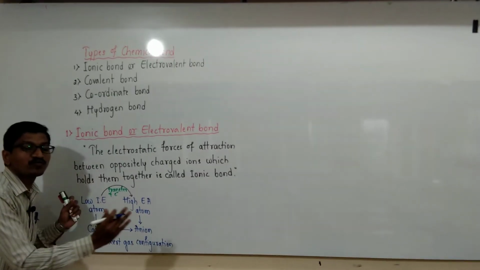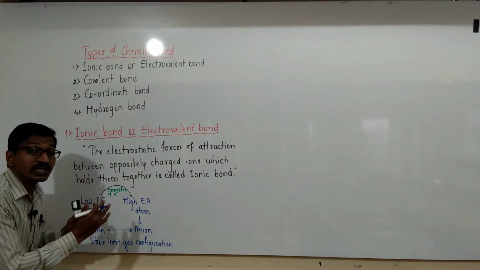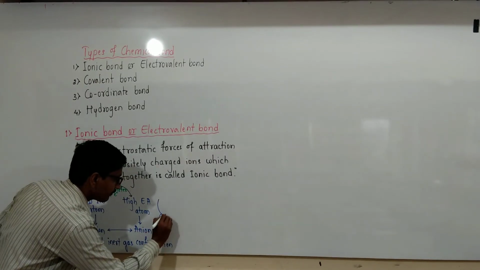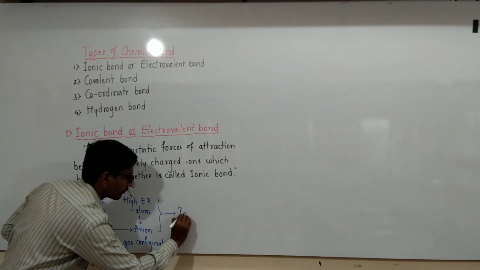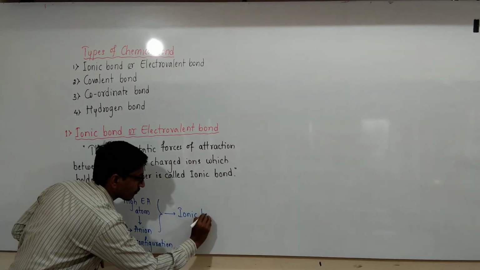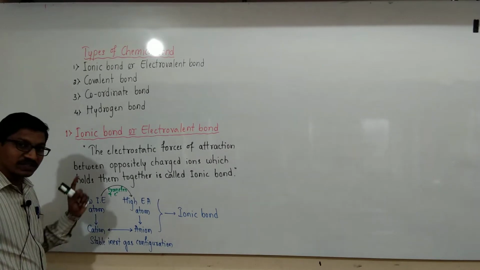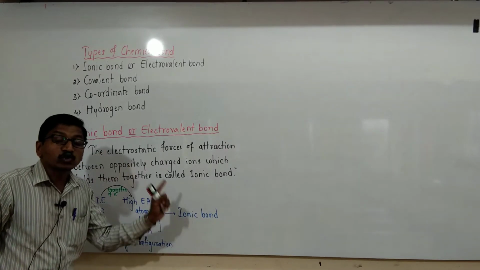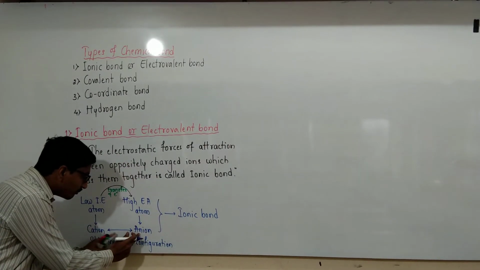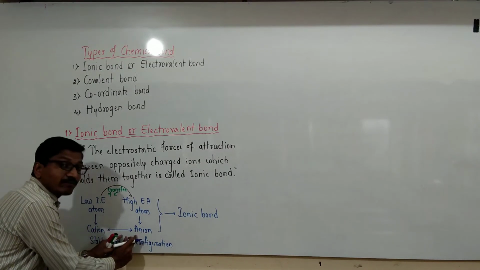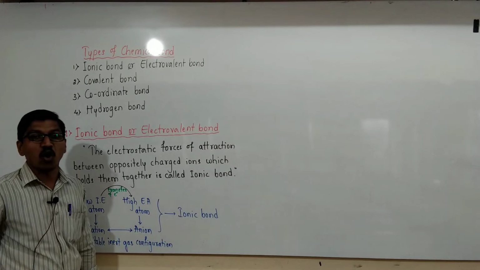holds them together to form the ionic bond. Then ionic bond formation happens. Ionic bond is nothing but the electrostatic forces of attraction between oppositely charged ions which hold them together, and we call it an ionic bond.